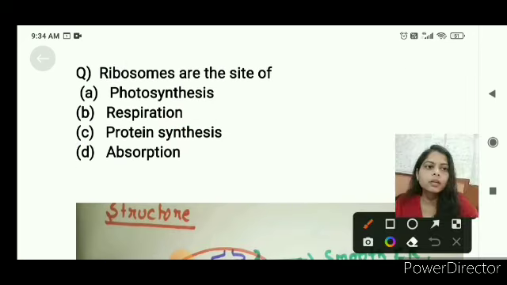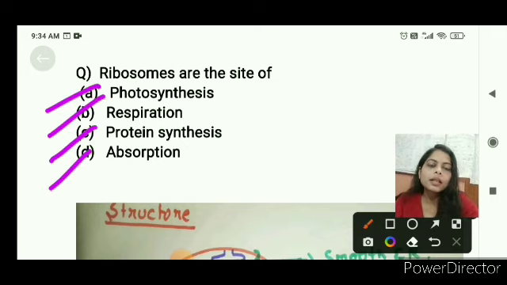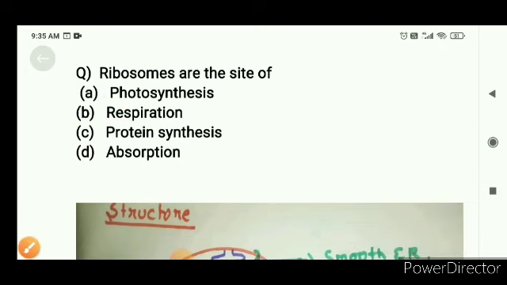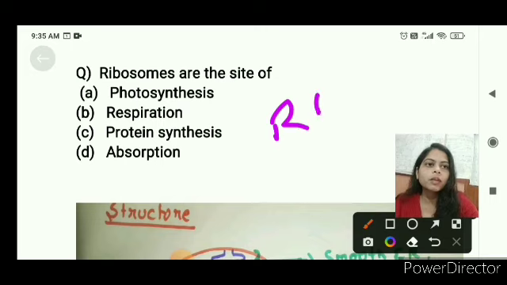Ribosomes are the site of photosynthesis, respiration, protein synthesis or absorption? Ribosomes are the site of protein synthesis. We know that endoplasmic reticulum is of two types: rough endoplasmic reticulum and smooth endoplasmic reticulum.